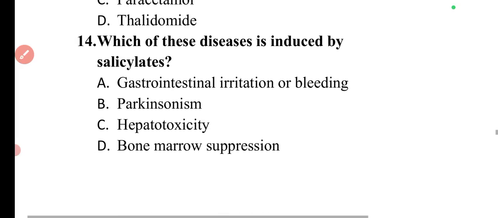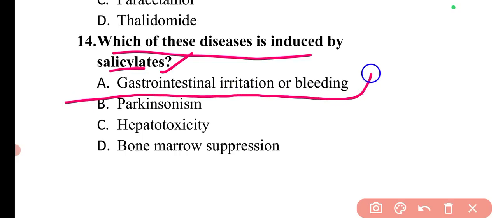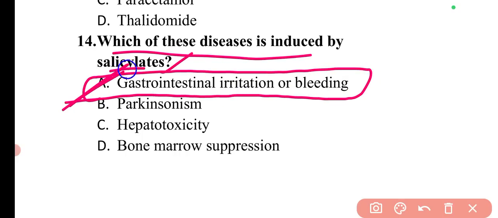Now we can move to another question, that is, which of these diseases is induced by salicylates. The diseases which are induced by salicylates can be gastrointestinal irritation or bleeding. So here option A will be the correct answer.